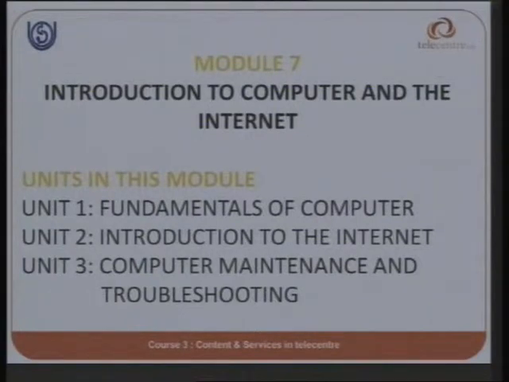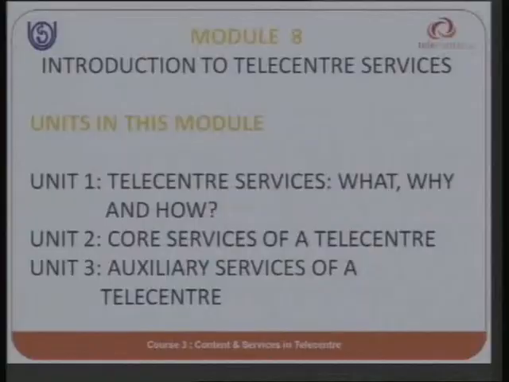We have seen 3 units in the previous module. One is the introduction to computers. We have seen what a computer is, what different types of computer hardware are available, and what computer software is. After that we saw the different software available and their uses, what the internet is, what internet resources are available, how to use a search engine, and how to create an email account. In the third unit we saw different computer troubleshooting and maintenance mechanisms.